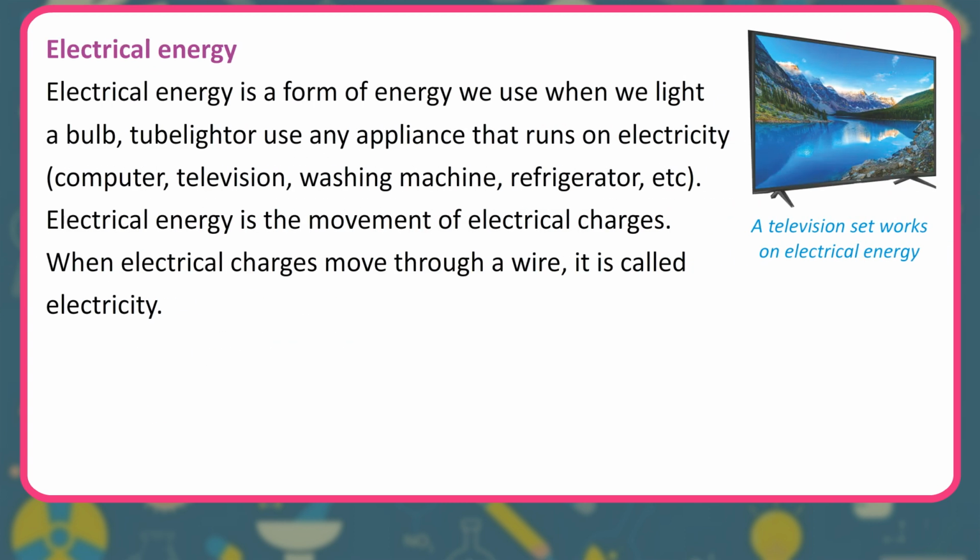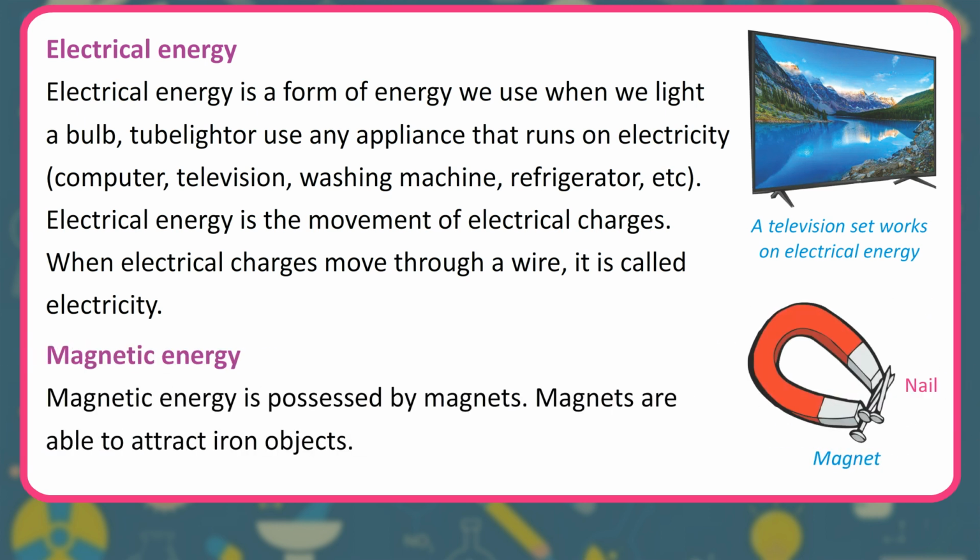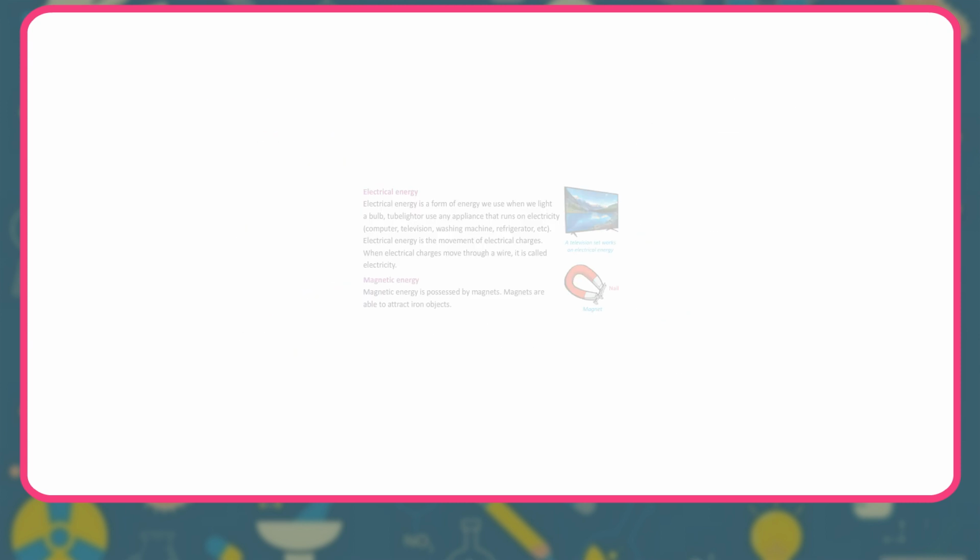Electrical energy. Electrical energy is a form of energy we use when we light a bulb, tube light, or use any appliance that runs on electricity, computer, television, washing machine, refrigerator, etc. Electrical energy is the movement of electrical charges. When electrical charges move through a wire, it is called electricity. Magnetic energy. Magnetic energy is possessed by magnets. Magnets are able to attract iron objects.